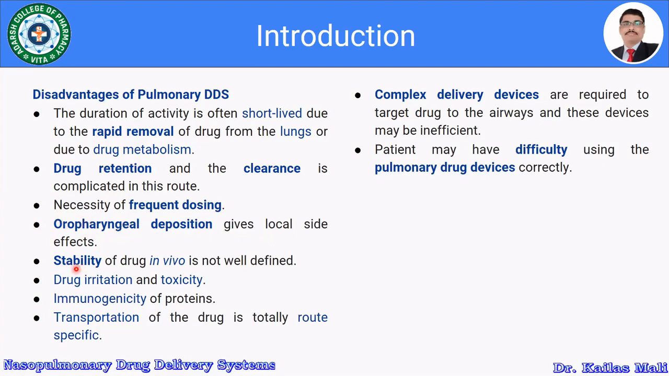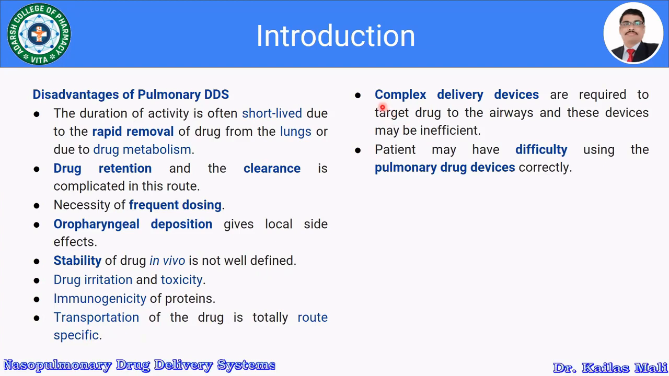Then the stability of the drug in vivo is not well defined in the case of the pulmonary drug delivery system. There are certain drugs which act as an irritant, and they also produce toxicity. Then sometimes there is immunogenicity to specific products related to proteins and peptides. Then transportation of the drug is totally route specific. That is yet another disadvantage of the pulmonary drug delivery system.